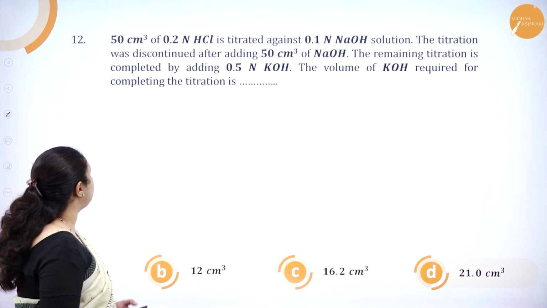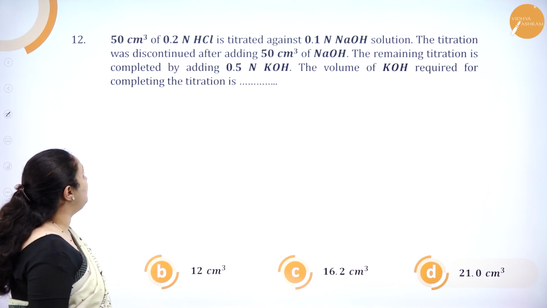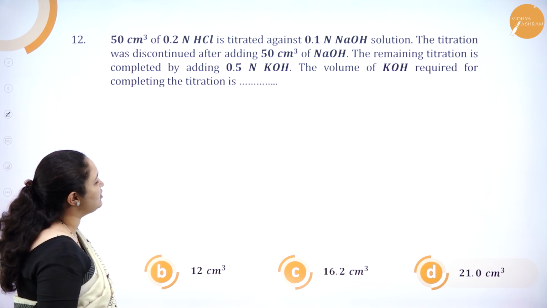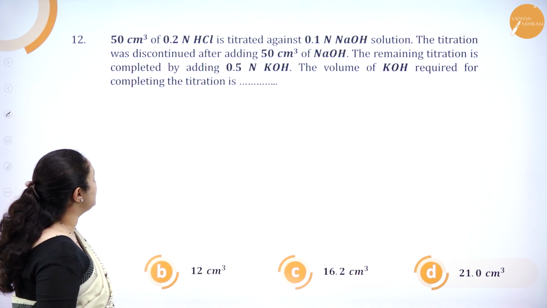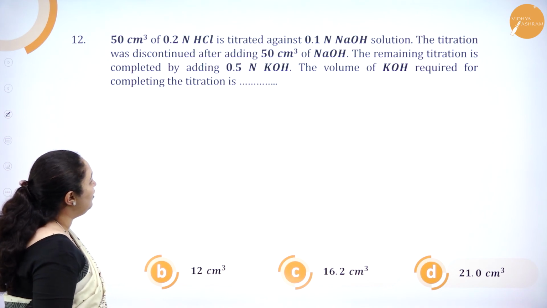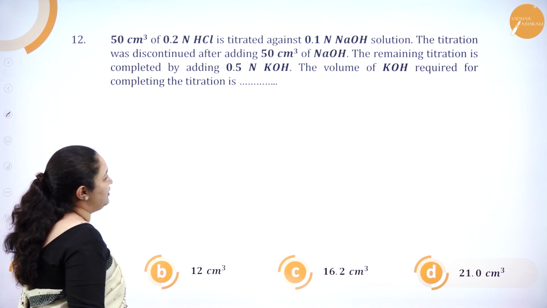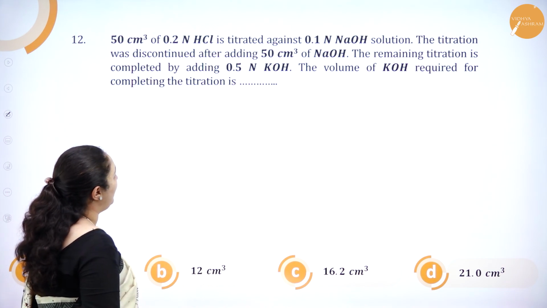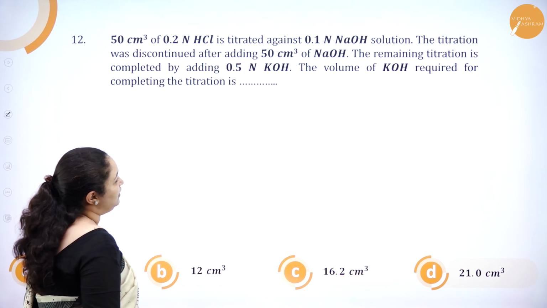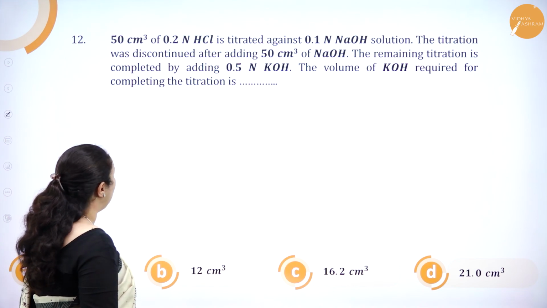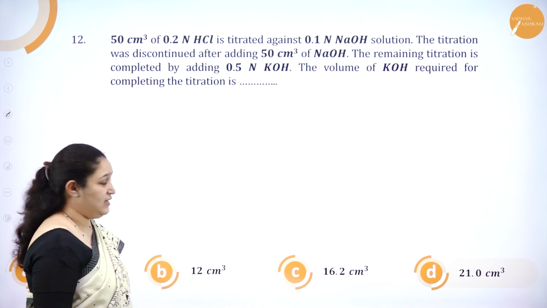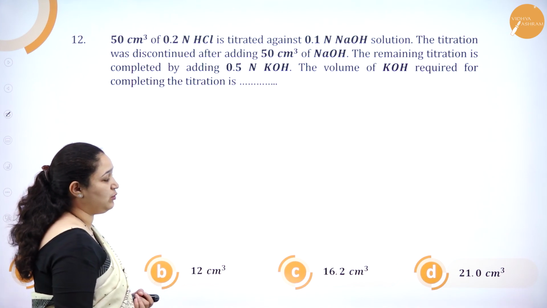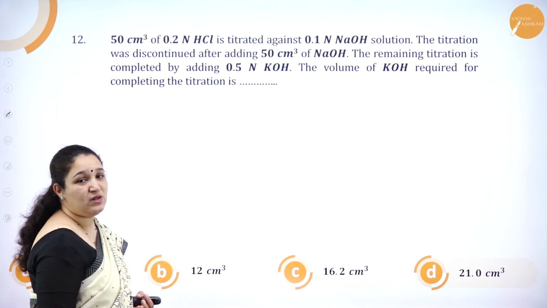Next question. 50 cm cube of 0.2 normal HCl is titrated against 0.1 normal NaOH solution. The titration was discontinued after adding 50 cm cube of NaOH. The remaining titration is completed by adding 0.5 normal KOH. The volume of KOH required for completing the titration is: 10 cm cube, 12 cm cube, 16.2 cm cube, 21.0 cm cube.